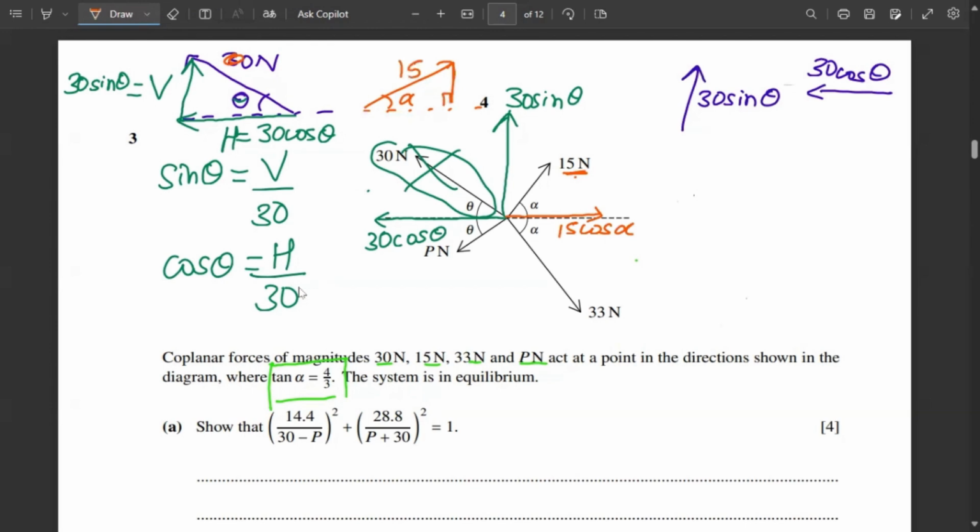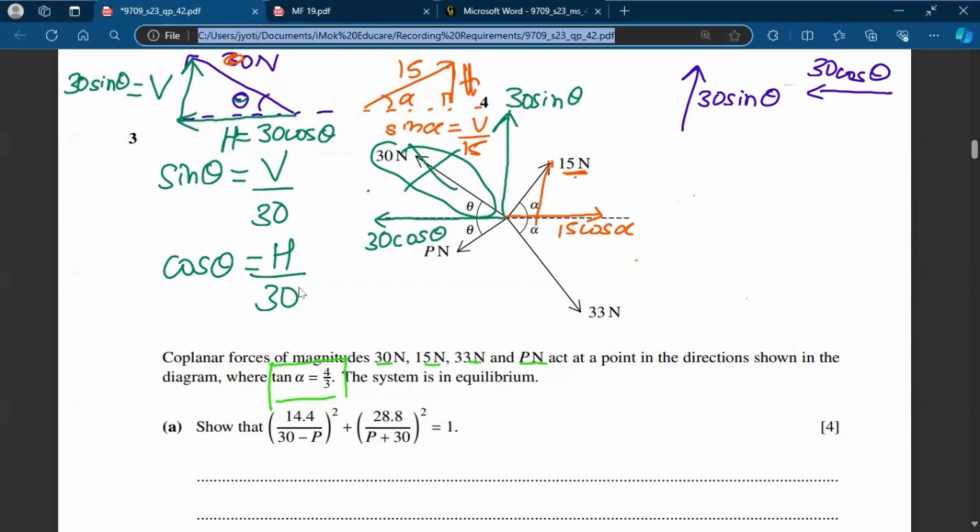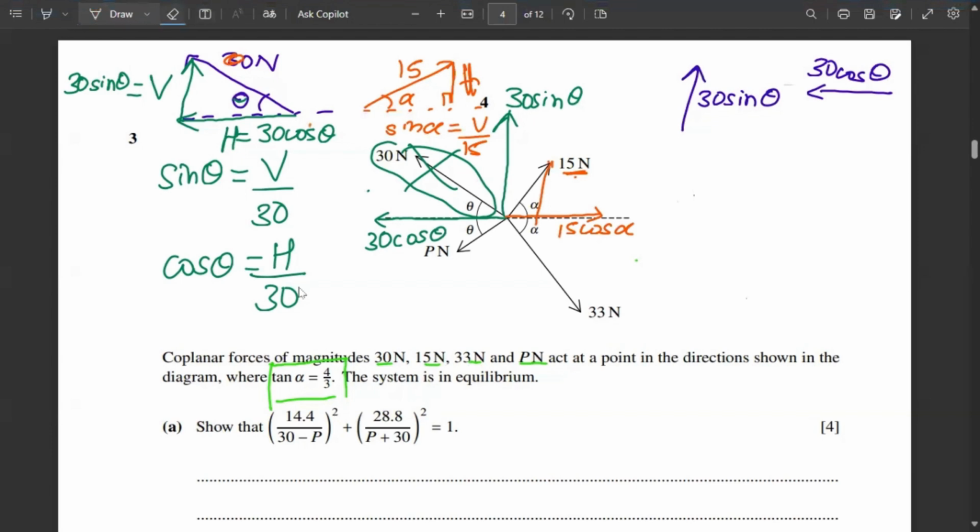This is 15. So sine alpha will become V upon 15. And this is V. So this V, let me draw that again. One second. So this V will become 15 sine alpha. So now we have the second resolved vector to 15 sine alpha and 15 cos alpha.